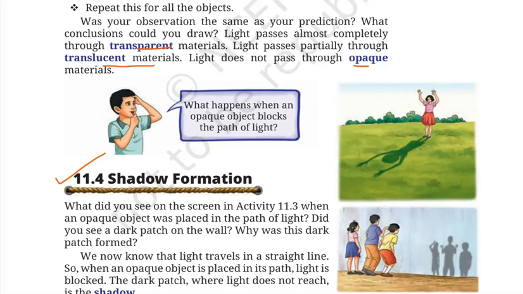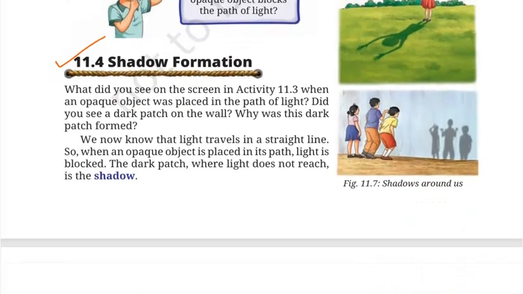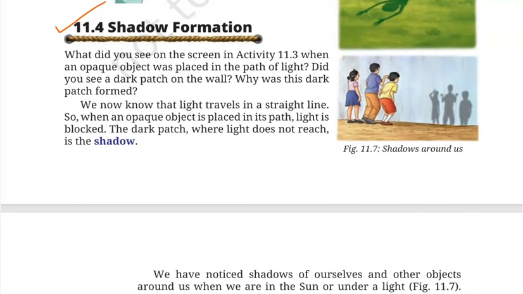So now let us learn about how shadows are formed. In activity 11.3, we saw that when an opaque object was placed in the path of light, a dark patch was formed on the wall. And what was that dark patch? That dark patch where the light does not reach is shadow.